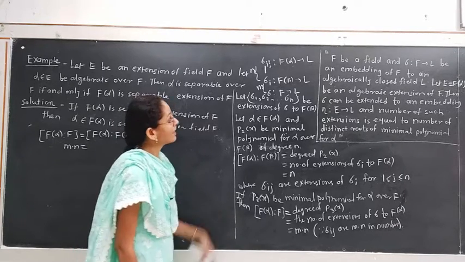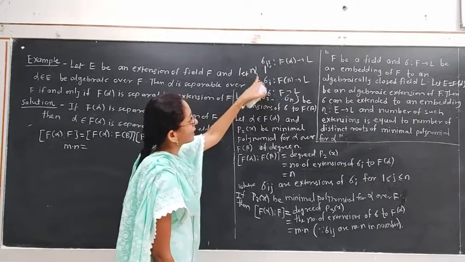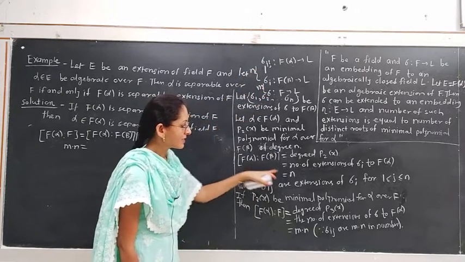We have extended sigma i to sigma ij in n ways. Hence this is equal to n.